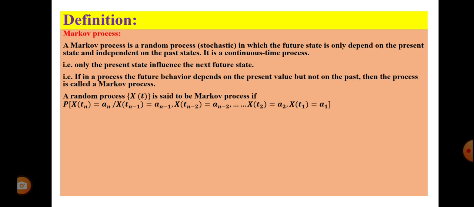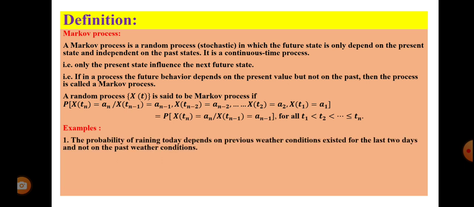That is, an is the future state and the present state is an-1, and past states are an-2, an-3, etc. The probability of X(tn) = an, given that X(tn-1) = an-1. That is, the future state an depends only on the present state an-1 for all t1, t2, etc., where t1 is less than t2, etc., less than or equal to tn. Some examples.